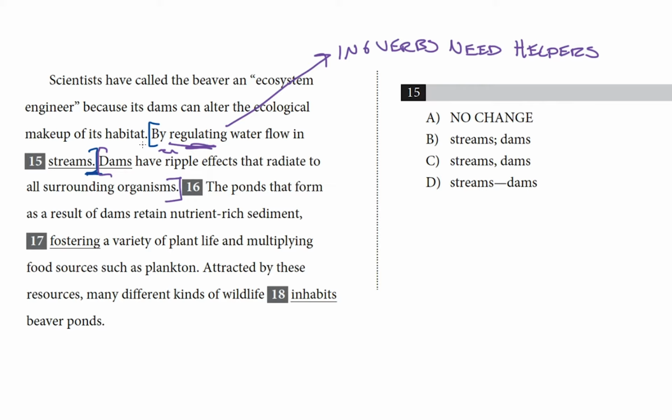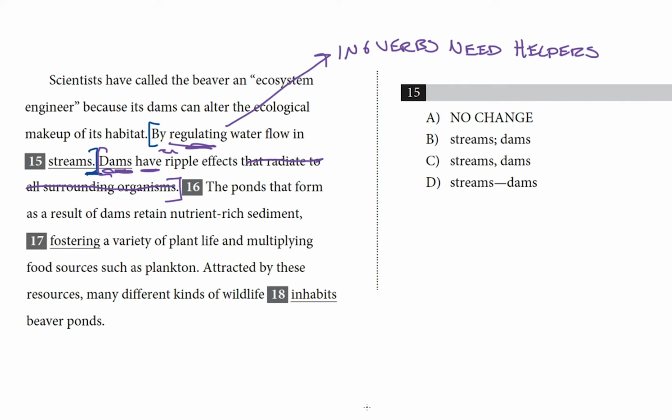Cool, so we've identified that first chunk, that's a sentence fragment. What about the second chunk? Is that its own sentence? Let's see. Dams have ripple effects that radiate to all surrounding organisms. Yes, so there's our subject, that's dams, and there's our verb, is have. That's all we need to focus on. We can even ignore everything after that. I'm just going to cross that off.